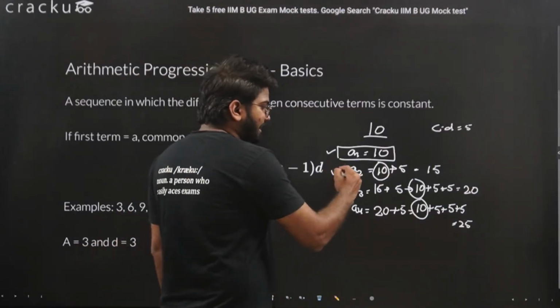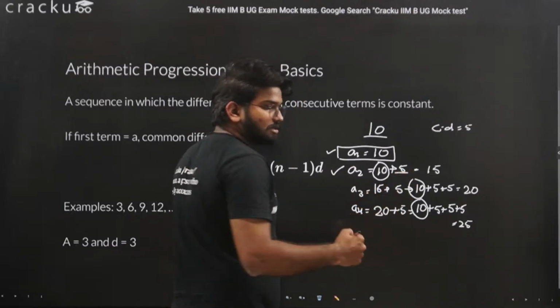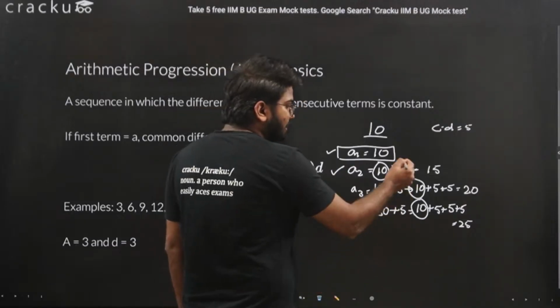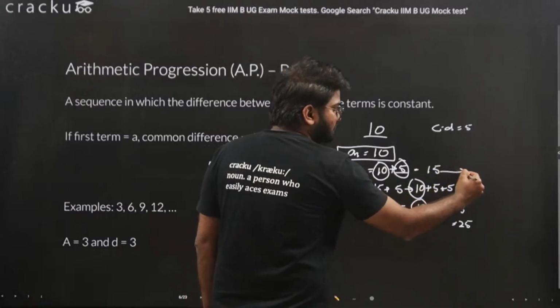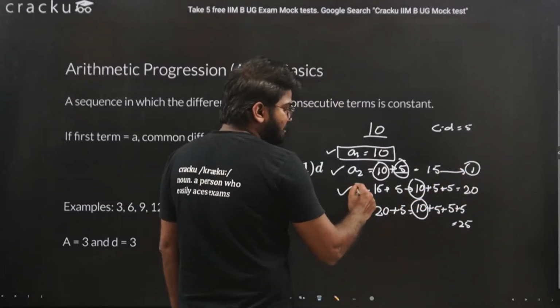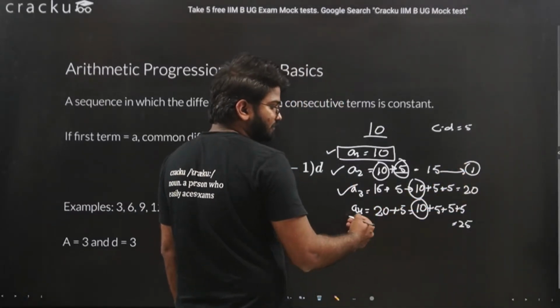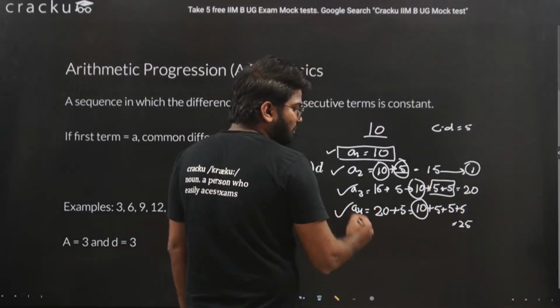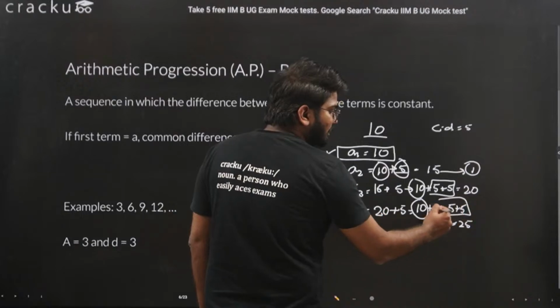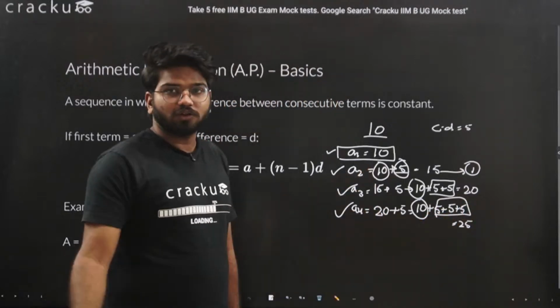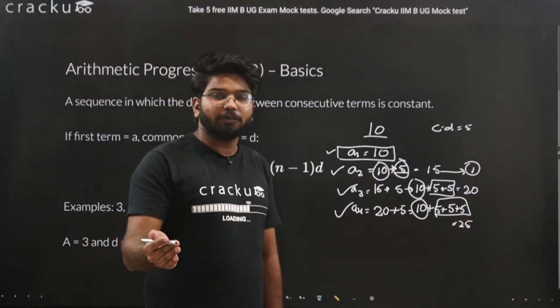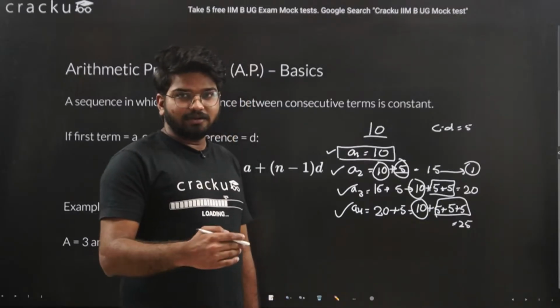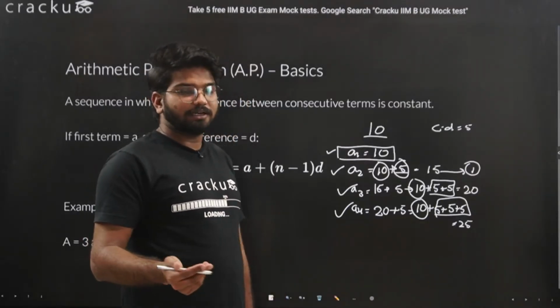In the second term you have added the common difference one time. In the third term you have added it twice. In the fourth term thrice, and in the fifth term 4 times, and you will go on.